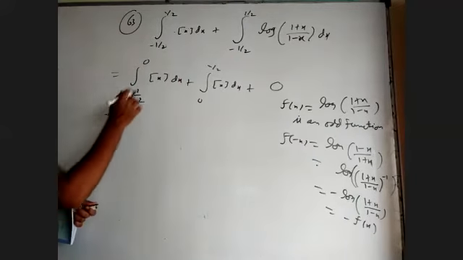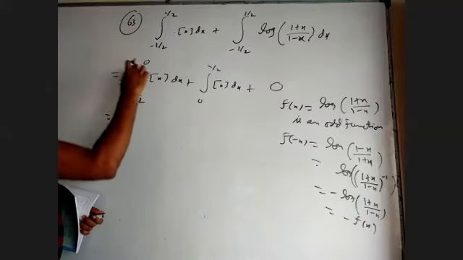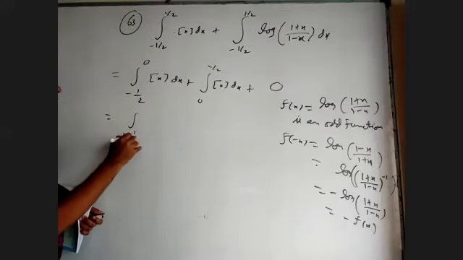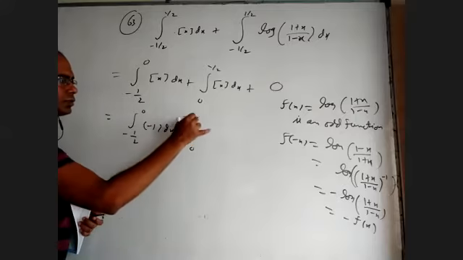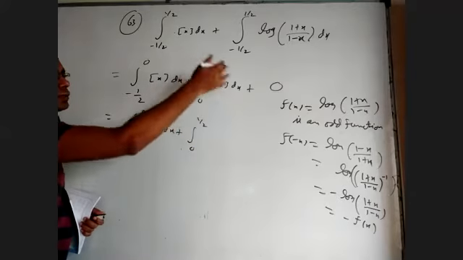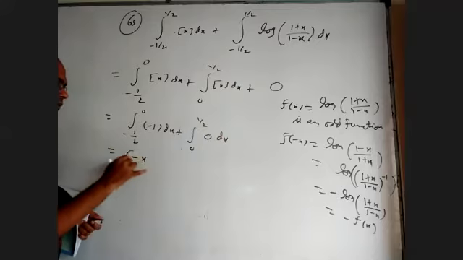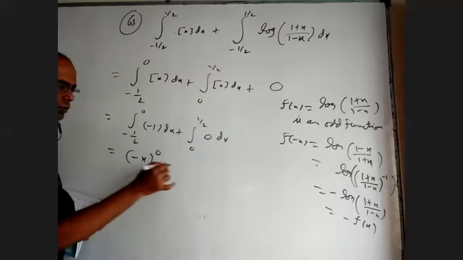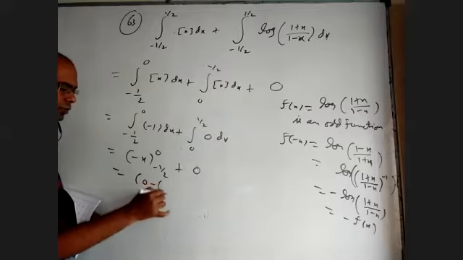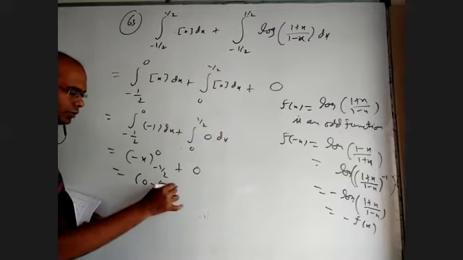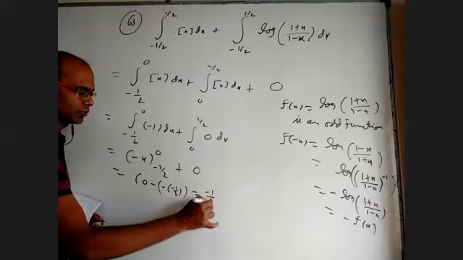Coming to this, you take anything between 0 up to minus 1, the integer part is minus 1, and this is a subset of that. So from minus 1 by 2 to 0, it will be minus 1 dx. Between 0 to 1, up to 1 it is 0, up to 1 by 2 also it is 0. This integral is minus x from minus 1 by 2 to 0. When you put 0, it is 0. When you put minus 1 by 2, it gives minus of minus 1 by 2, which is finally minus 1 by 2.